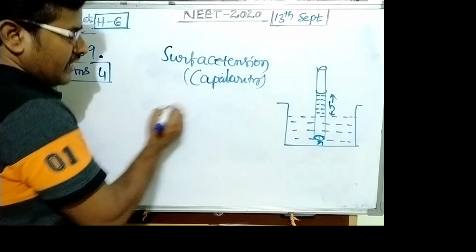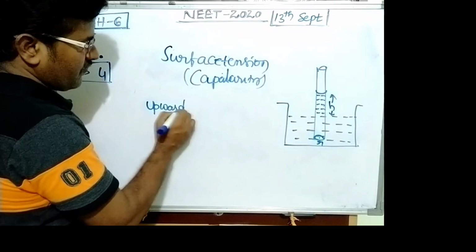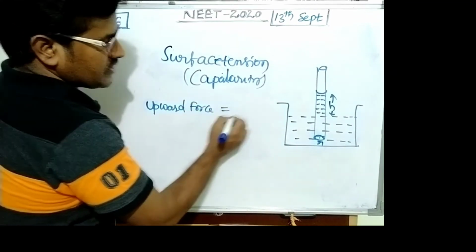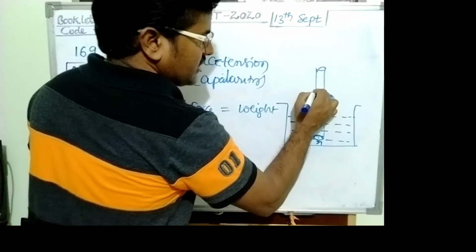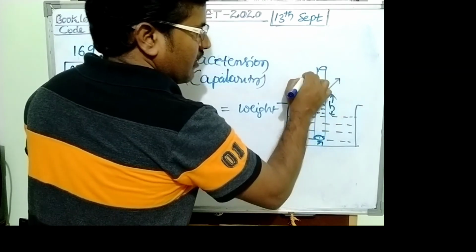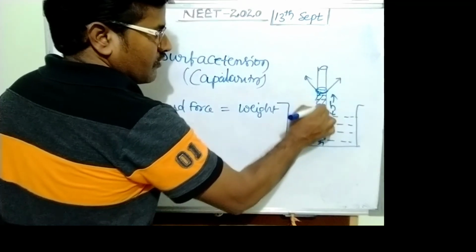Liquid rises means upward force. Liquid rises up to a certain height, after which it stops. Then upward force equals downward weight. So this is the condition.